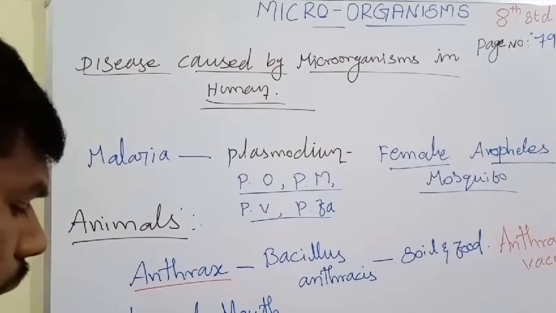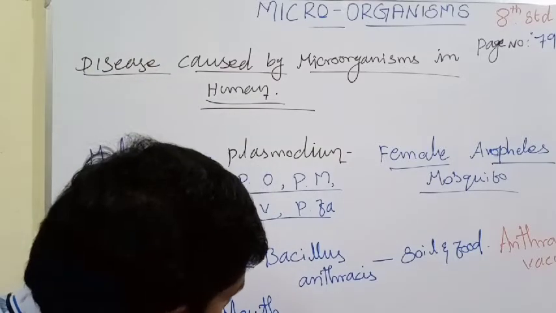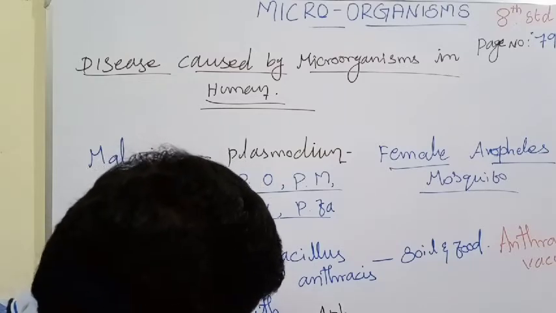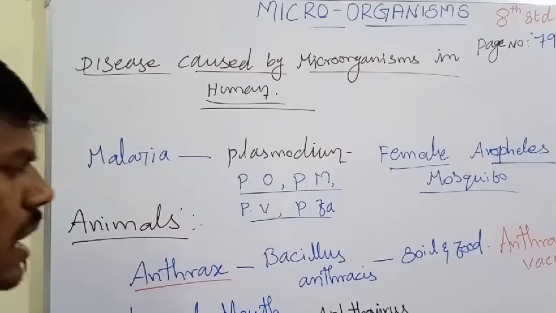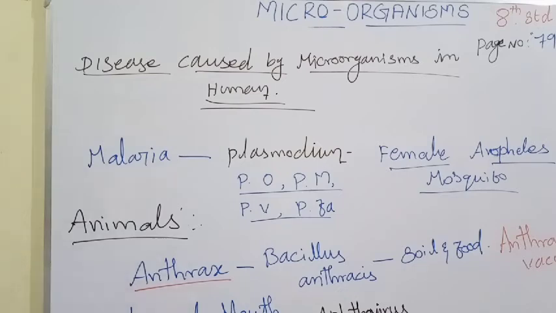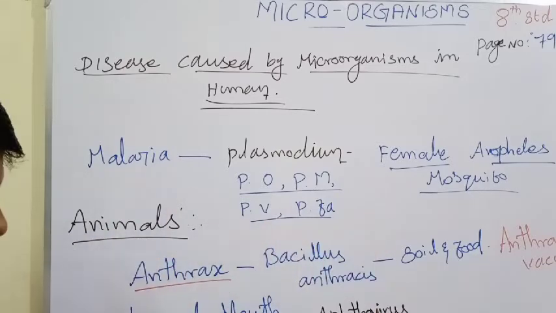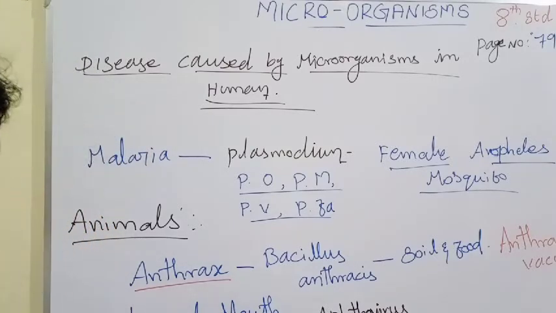That is Aphthovirus, and this is a virus. How is the disease spread? The mode of transmission is through air and animal vectors. Symptoms: fever, blisters in the mouth, weight loss, and decreased milk production.